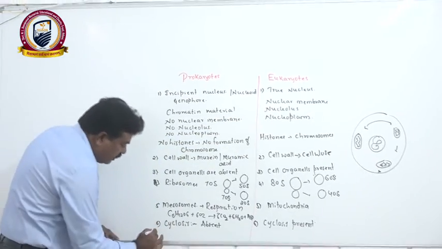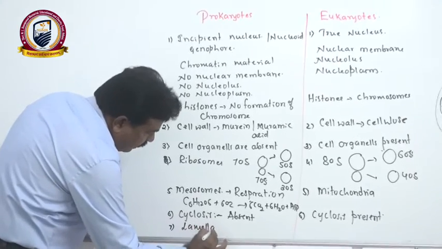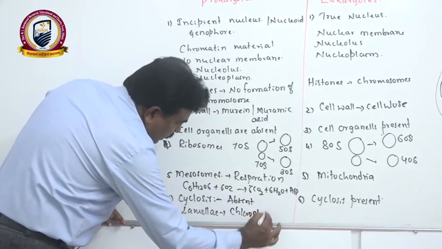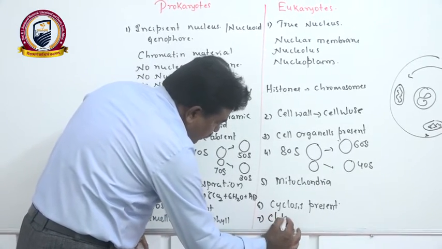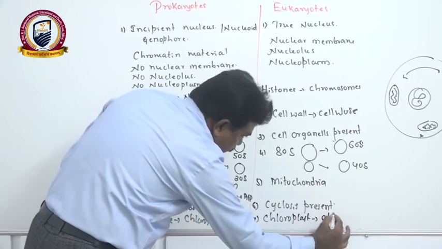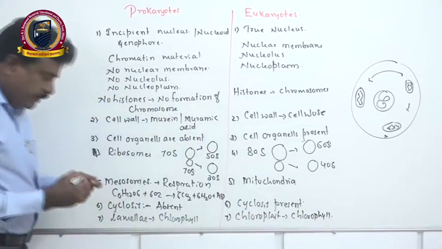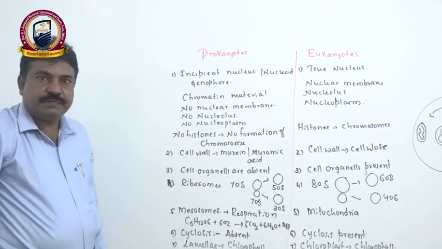Then here the special lamellae is there. On that, chlorophyll molecules are arranged, whereas the chloroplast itself contains chlorophyll molecules. Generally, all the prokaryotes are not photosynthetic in nature.